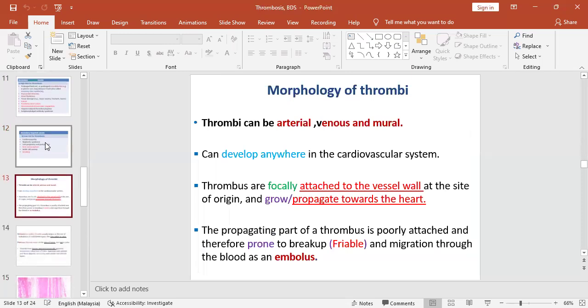Coming to the morphology of a thrombus, it can form inside a blood vessel. It may be an artery or it may be a vein, or it can be formed in the chambers of the heart. When it is formed inside an artery, it is known as an arterial thrombus. And when it is formed inside a vein, it is known as a venous thrombus. When thrombi occur within the chambers of the heart, we call it mural thrombi.